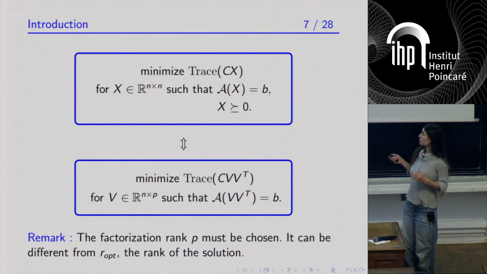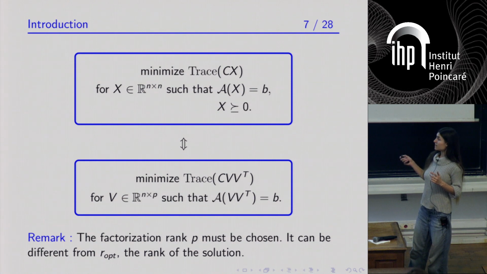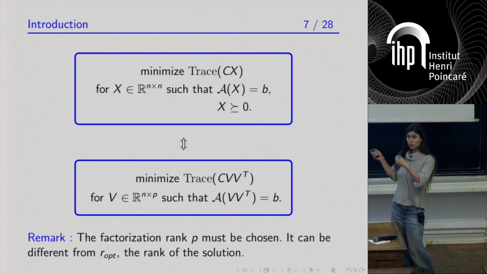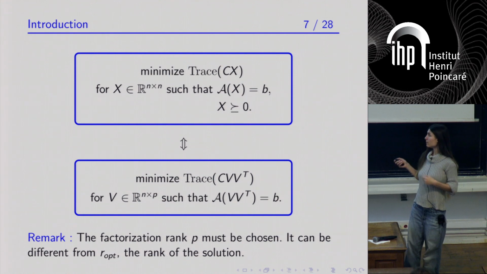So before I go on, let me insist on two things. First, provided that p is higher than the rank of the solution of the original program, then these two problems are equivalent. The minimal value is the same, and if you can solve the second program, then you can recover a solution of the initial problem.